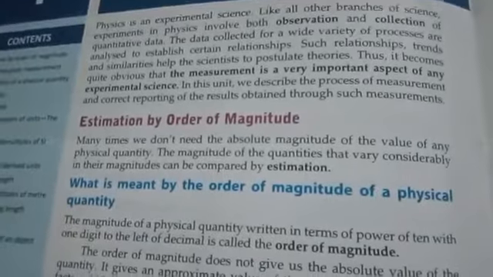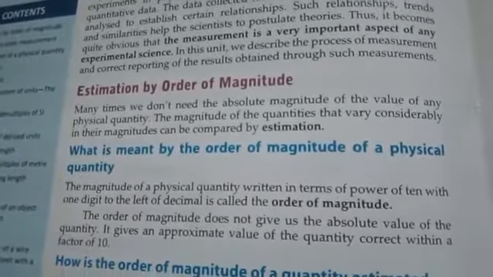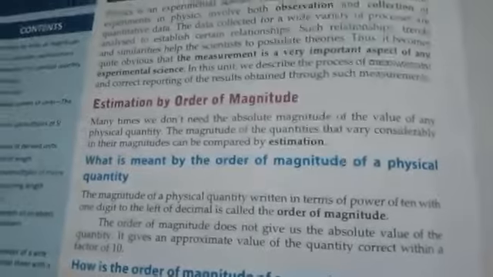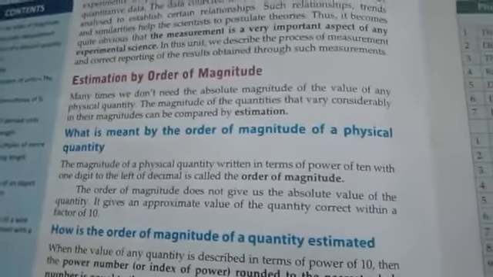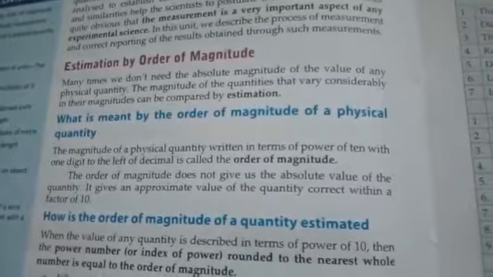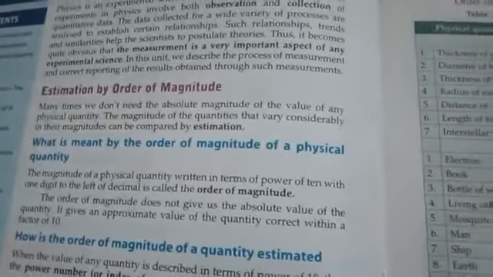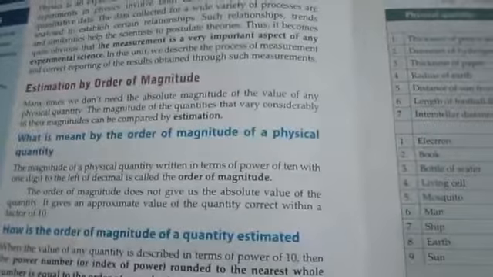In physics it is very important because when we answer numericals, the answer should contain the order of magnitude value only. You cannot leave an answer simply as 27,000 or 50,000.